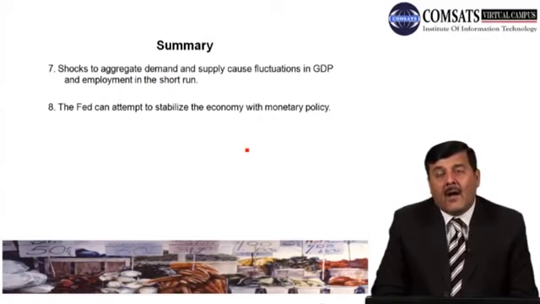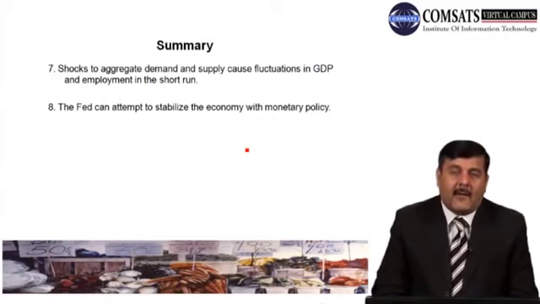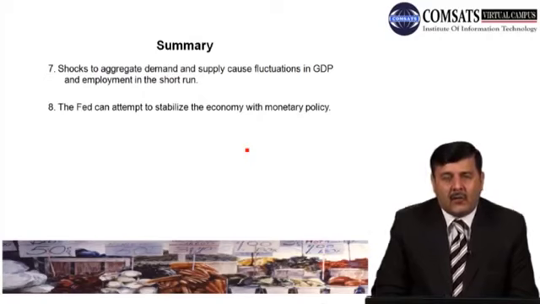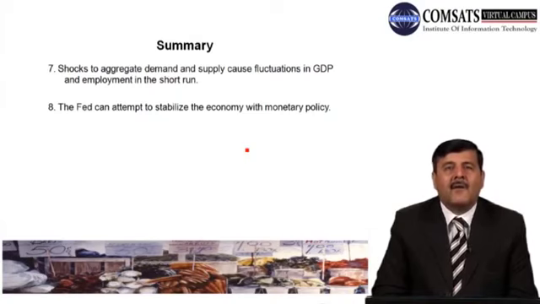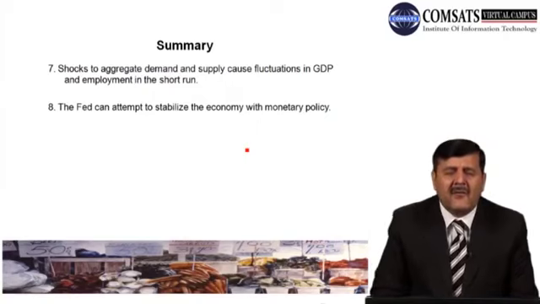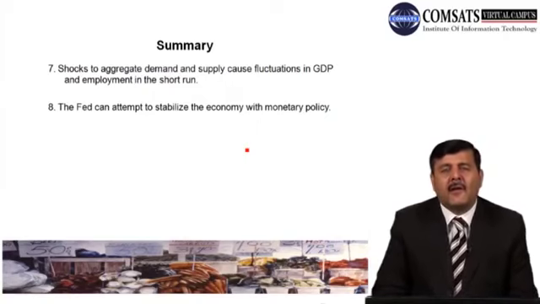So overall, in today's class, students, we learned what economic fluctuation is and what shocks are. We saw that shocks are due to changes in aggregate demand and aggregate supply, and we talked about two time periods, short run and long run. We said that the economy behaves much differently in the short run and the long run.